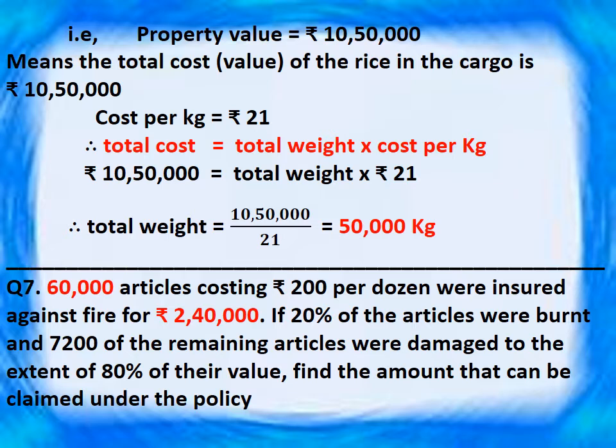Now, total cost we got 10,50,000 is equal to total weight into rupees 21. So, total weight is equal to 10,50,000 upon 21 is equal to 50,000 kilogram. So, the cargo contains 50,000 kilogram of rice.